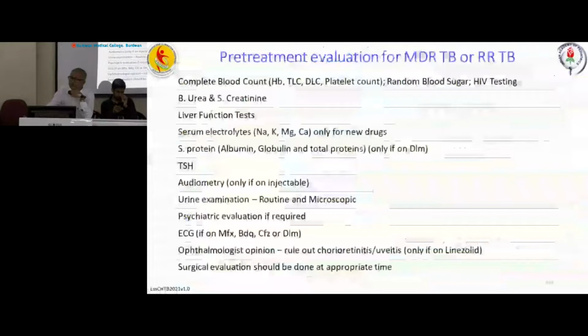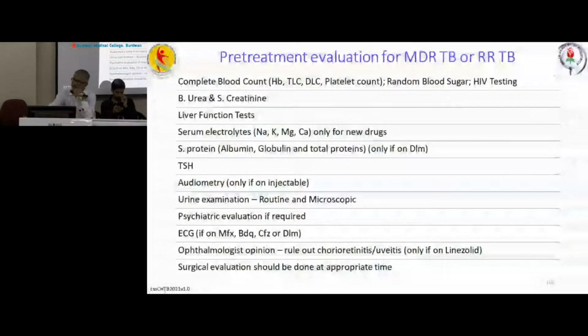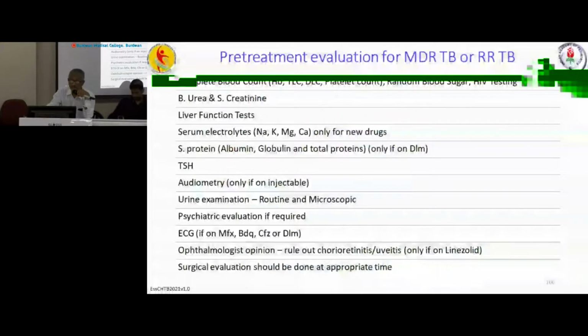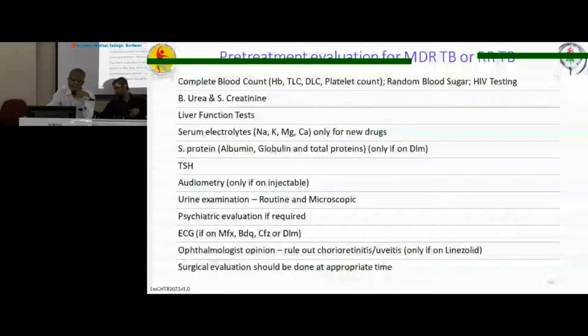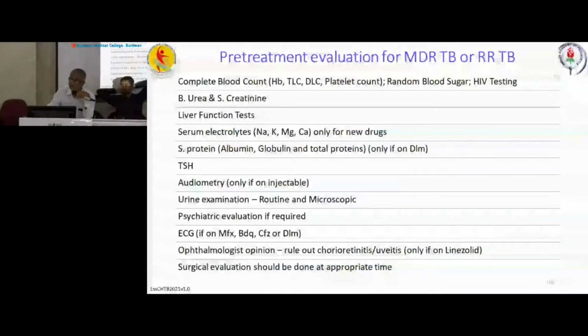Pre-treatment evaluation for MDR TB or RR-TB is a must, because we are going to start very toxic drugs for a prolonged period, so the patient should be assessed thoroughly: complete blood count, random blood sugar, HIV testing, blood urea and serum creatinine, liver function, electrolytes, especially for new drugs, serum protein, albumin, globulin, total proteins, and TSH only if delamanid is given, audiometry only if we are going to give amikacin and kanamycin, urine examination, routine and microscopic.